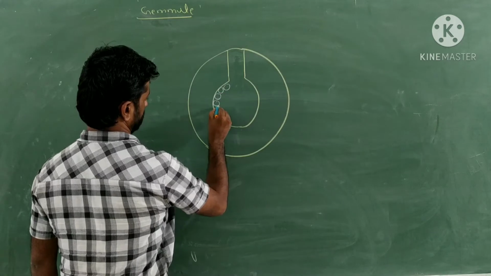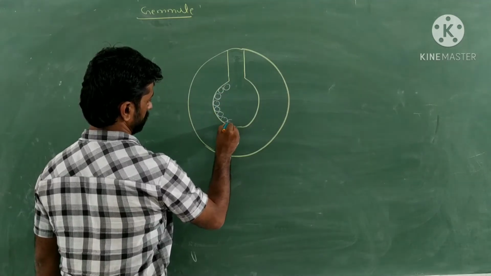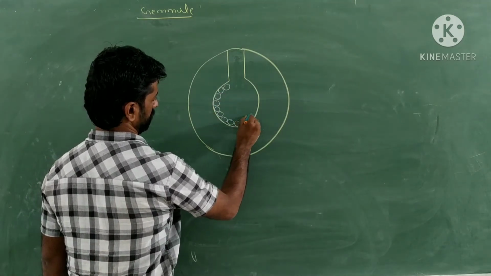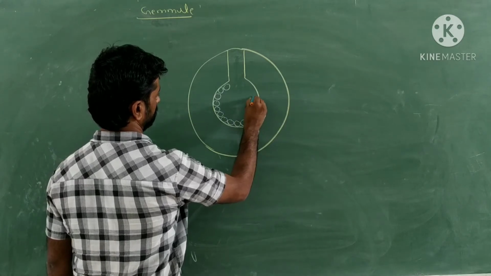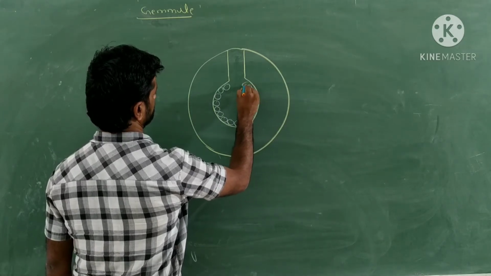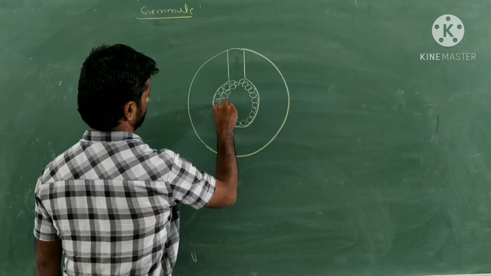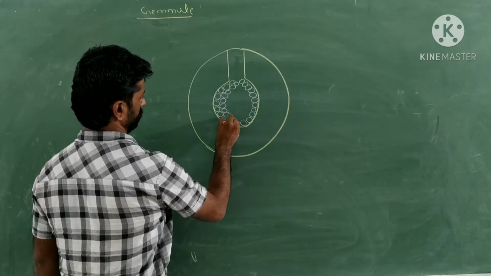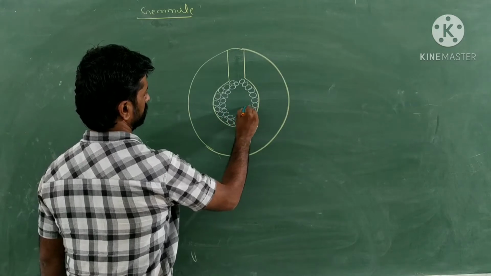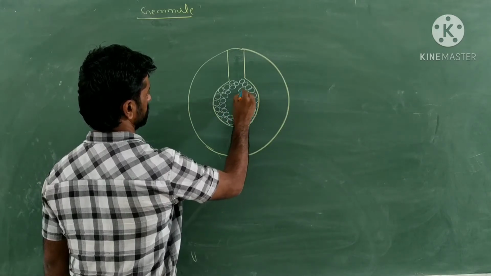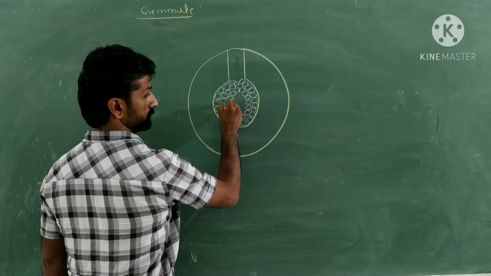So here will be a bunch or group of cells present in the inner part of that gemule. These cells are nothing but the archaeocytes. As I said earlier, the gemule is made up of cells called archaeocytes.